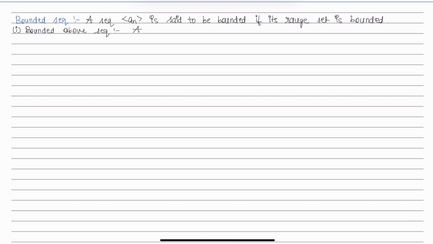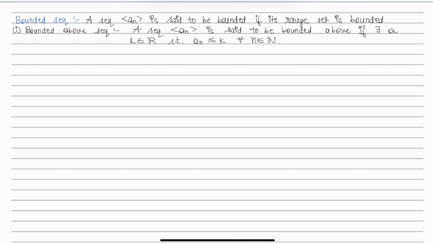A sequence an is said to be bounded above if there exists a real number k such that an is less than equals to k for every natural number in the sequence.